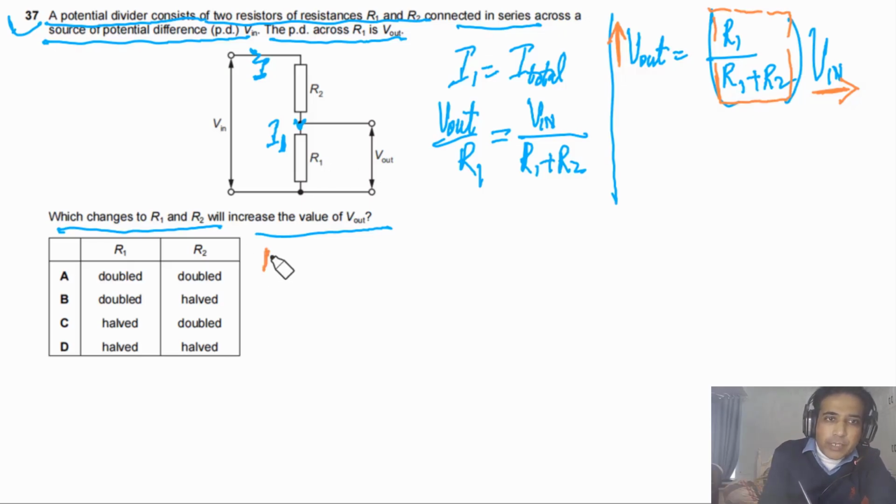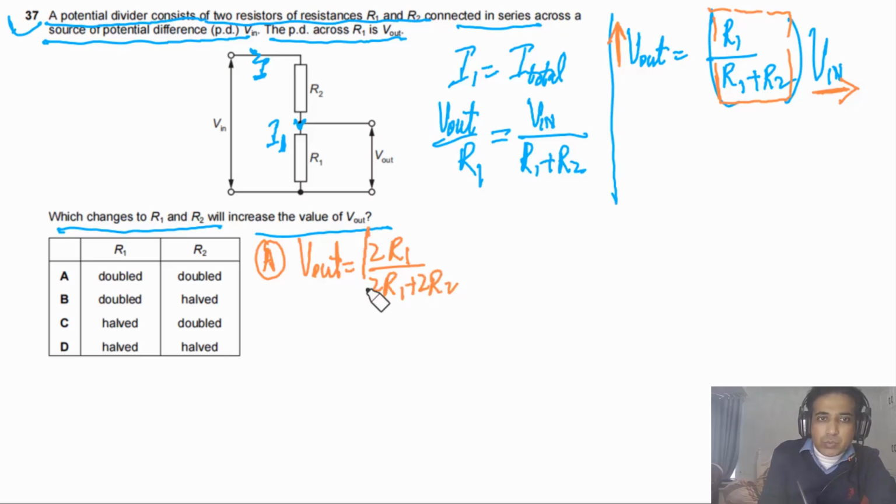Now first of all, look at option A. For option A, we can write down V out. R1 is double, so this is 2R1, and R2 is also double, so this is 2R1 plus 2R2, times V in. V in is constant.